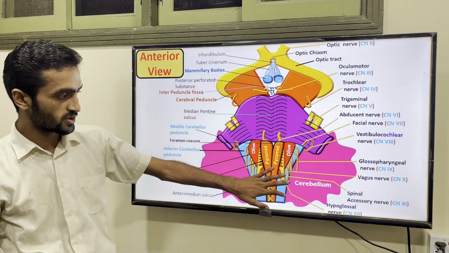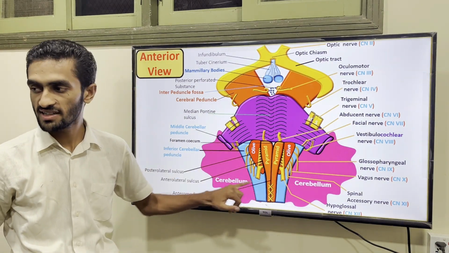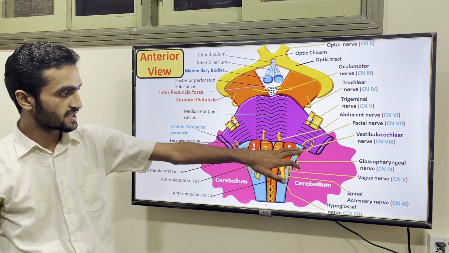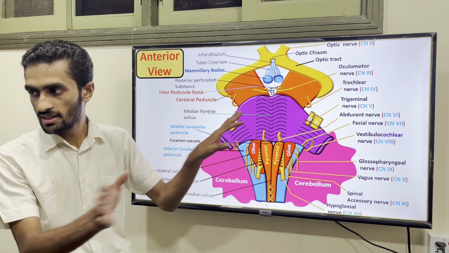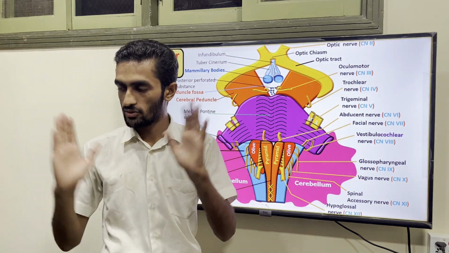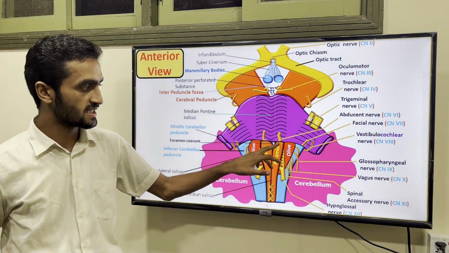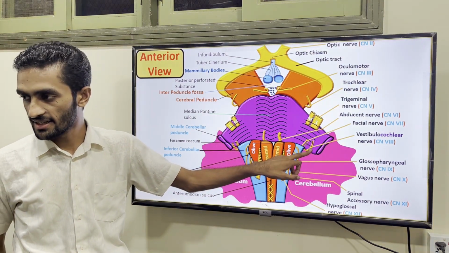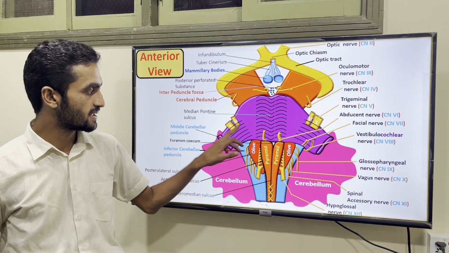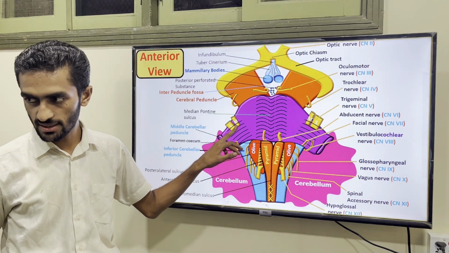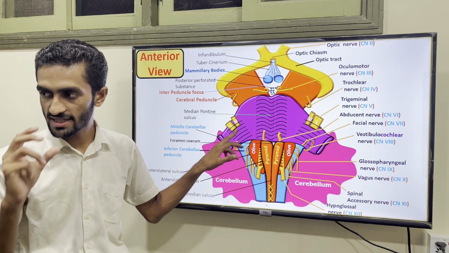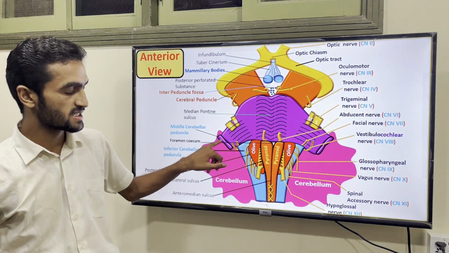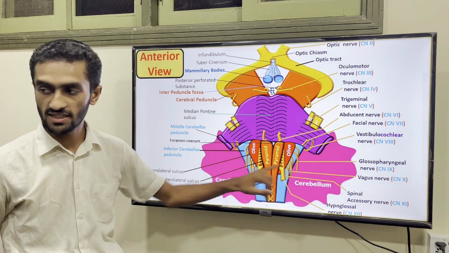So this is about the cerebellum connection, and the inferior peduncle is connected. If you look at the pons, which is the bridge between the two hemispheres, you will see the 6th, 7th and 8th nerves coming here. The 5th, the trigeminal, is present here. The major part is sensory and the smaller one is motor. This is the middle cerebellar peduncle, which connects with the cerebellum.